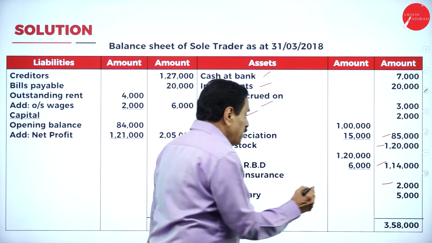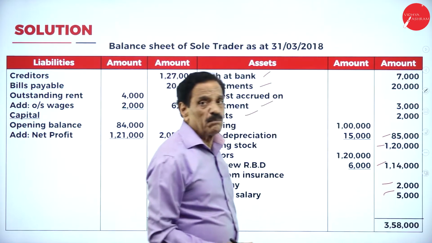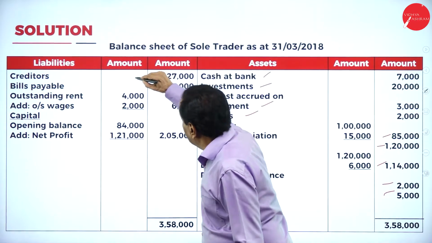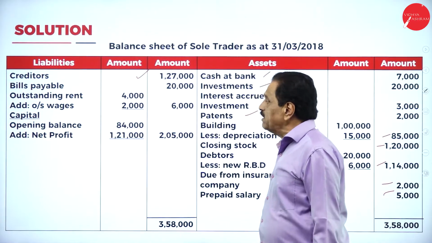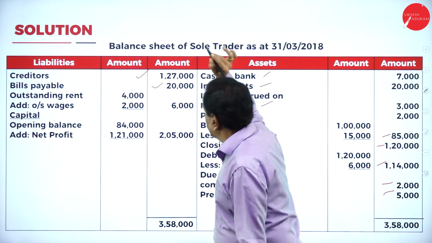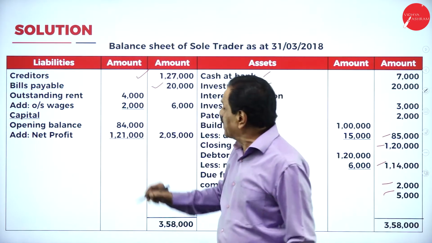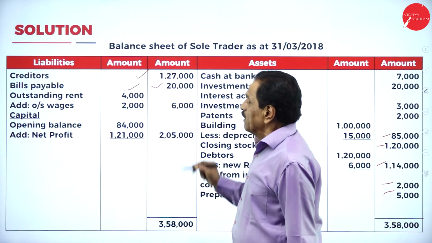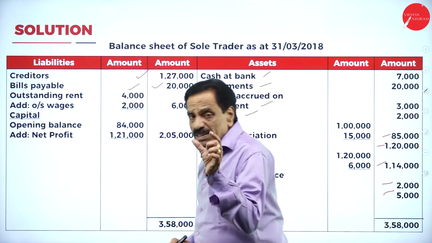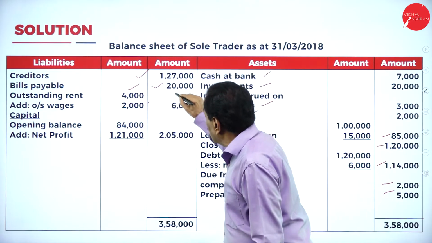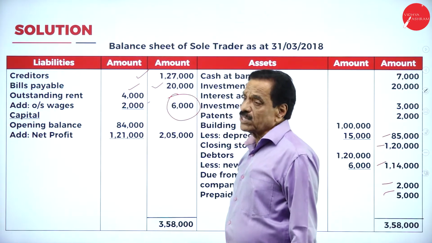loss account. Prepaid: we have paid prepaid salary, more amount than due. If you come to the liability side, your creditors are 1,27,000. Your bills payable is 20,000. Outstanding rent as per the trial balance is 4,000. Add outstanding wages. That wages in the adjustment is how much still payable? 2,000. Totally payable is 6,000.